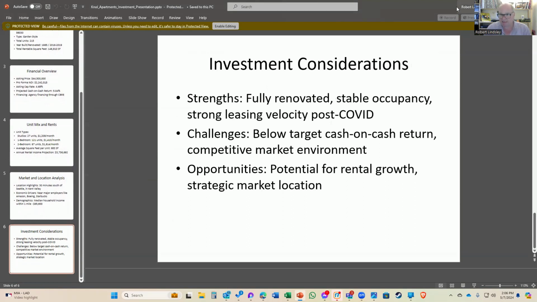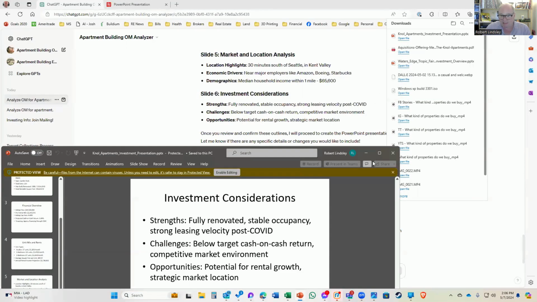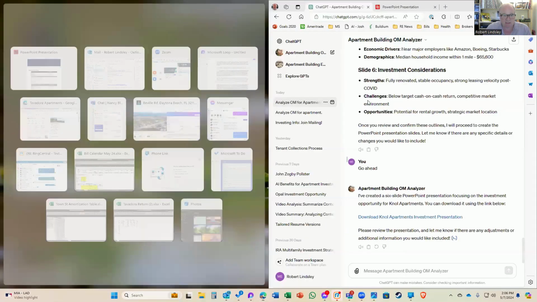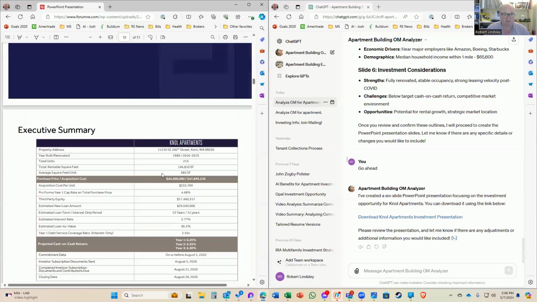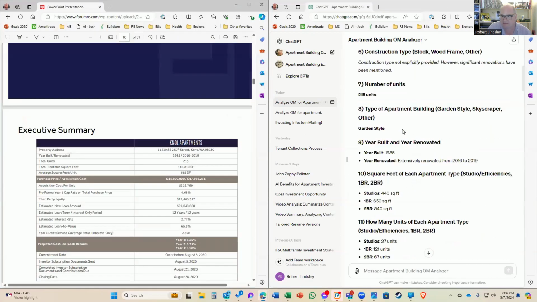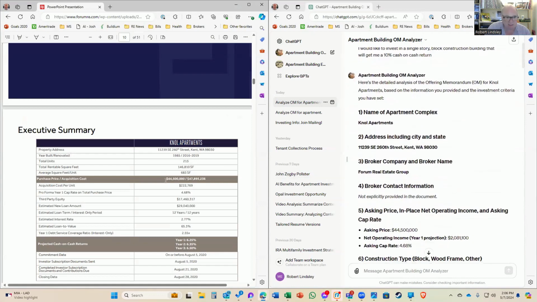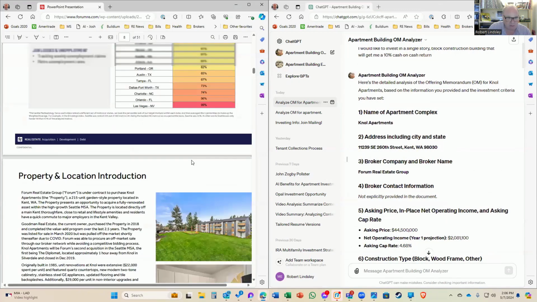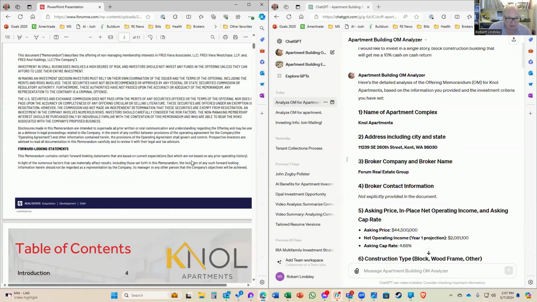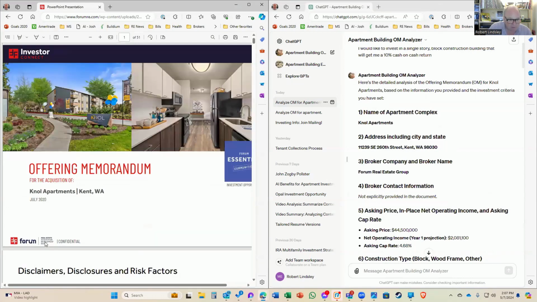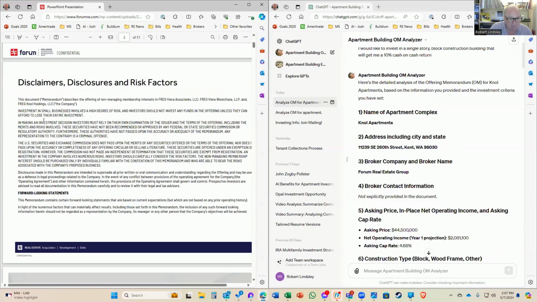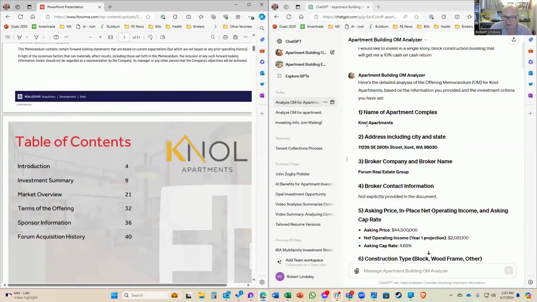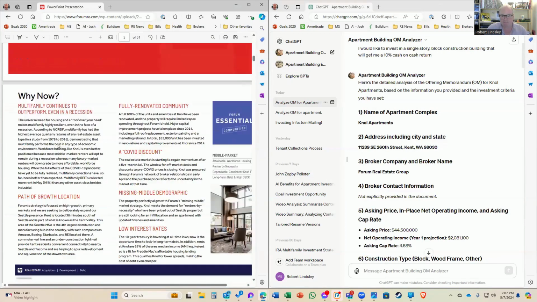So let's take a look at this. Actually, let's close this. Let's take a look at this compared to the OM itself. So I just want to verify some of the details. We'll do like a spot verification. So we know that the address is 11239 Southeast 260th in Kent. That's here. We know that, let's see, the Forum real estate acquisition deal. That looks like the group. I've never heard of them, but they are listed in the broker name and company over in the GPT.